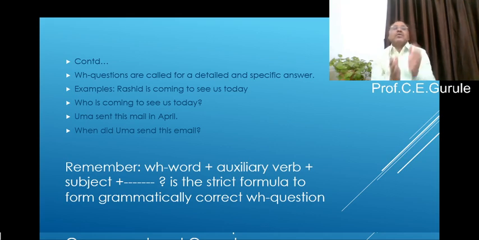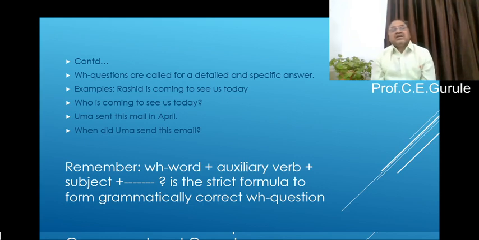At least you should know WH words and the helping words. Now WH questions call for a detailed and specific answer. Let me tell you, WH questions do not give answers in yes or no. They seek specific information, specific answers.